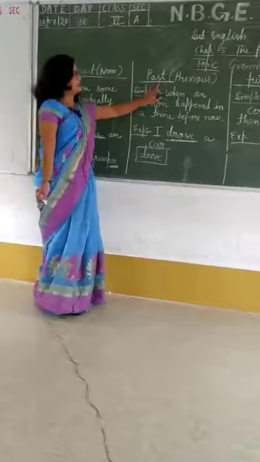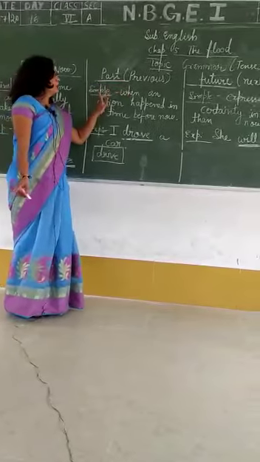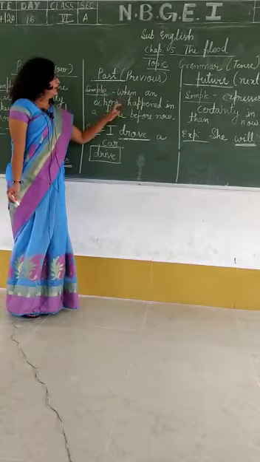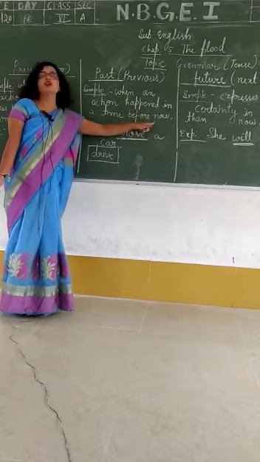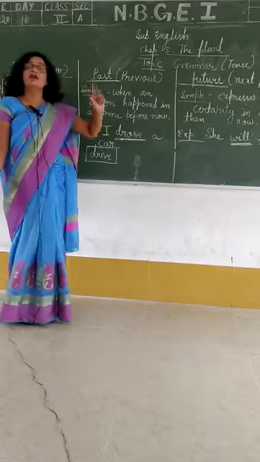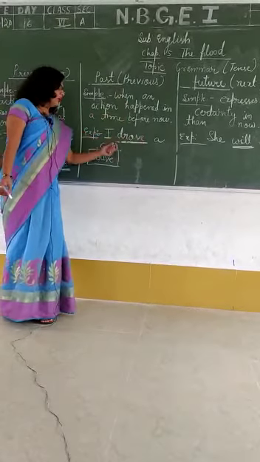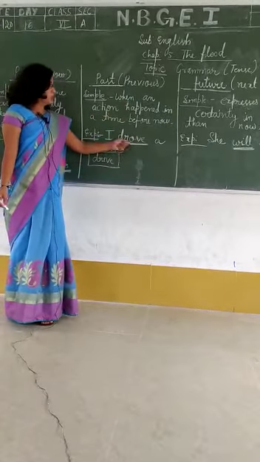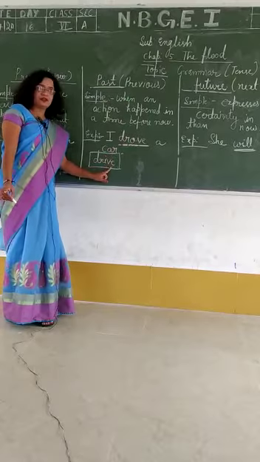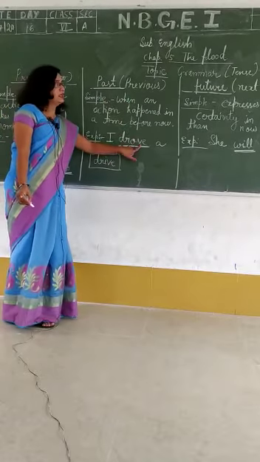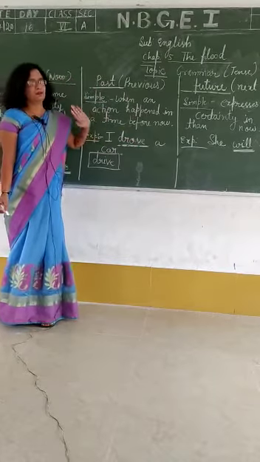Now come to past tense. In simple past, an action happened in a time before now. The action has already taken place in the past. For example, I drove a car. Clear? Drove is past form of drive. So here it is representing that I was driving a car before now.